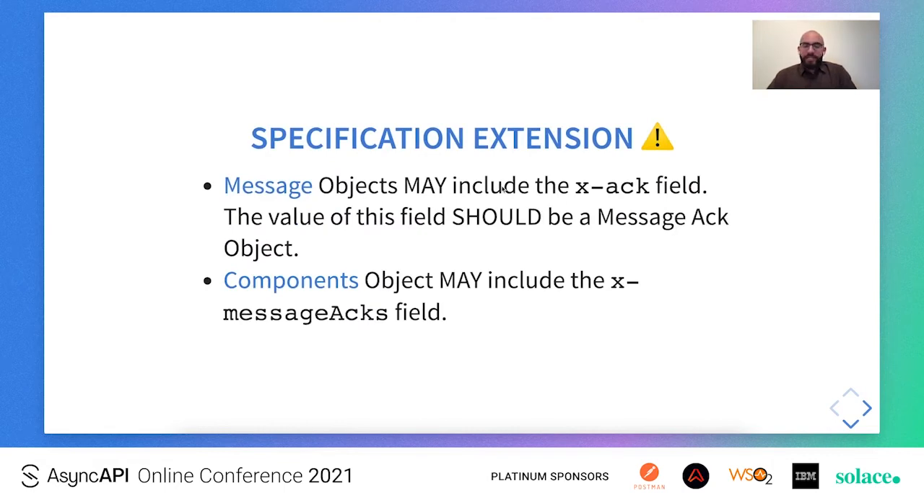In order to express these acknowledgement semantics, we have to extend the AsyncAPI specification. And AsyncAPI provides a good framework for doing that. So what I propose here is extending the message object to include an x-ack field. The value of this field should be a message ACK object that we're going to cover in a bit. Also, the components object may include the x-messageAcks field, where one could list multiple message ACK objects that can be used throughout the specification file.